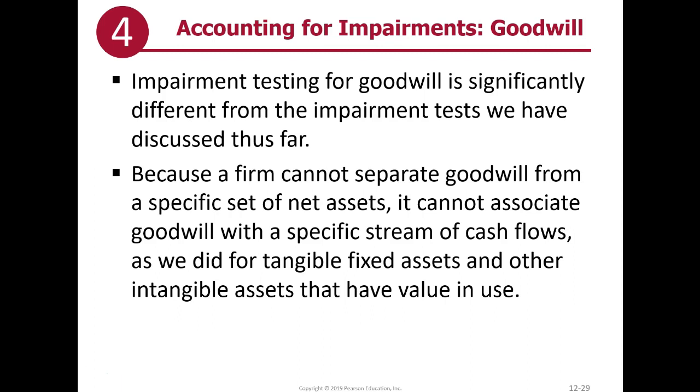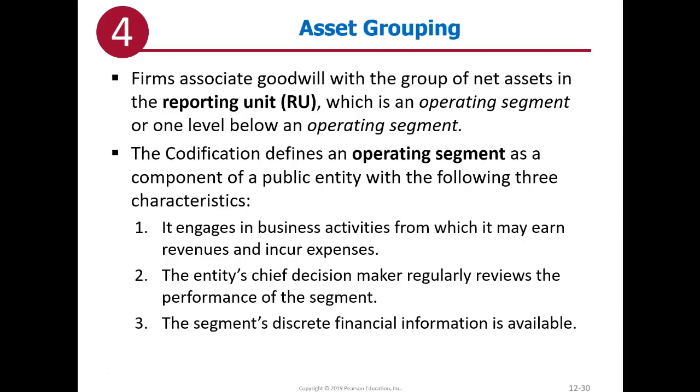It's not separable from the entity as a whole. Because a firm cannot separate goodwill from a specific set of net assets, it cannot associate goodwill with a specific stream of cash flows, which is what we did for both tangible fixed assets and other intangible assets. Firms associate goodwill with the group of net assets in the reporting unit, which is an operating segment or one level below an operating segment.